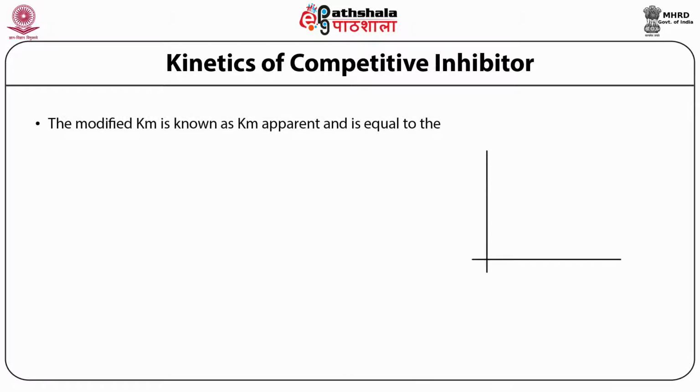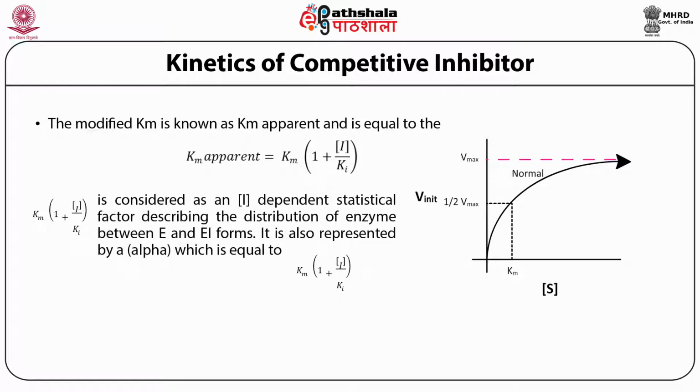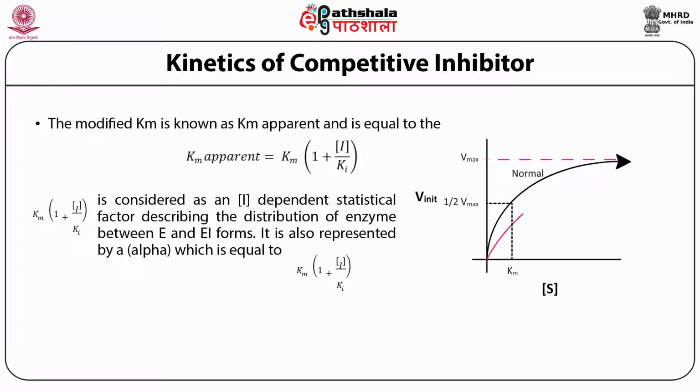The modified Km which appears in the presence of inhibitor is known as the apparent Km, and that equals Km(1 + I/Ki), where 1 + I/Ki is considered to be an inhibitor-dependent statistical factor that describes the distribution of enzyme between free enzyme and enzyme inhibitor forms.